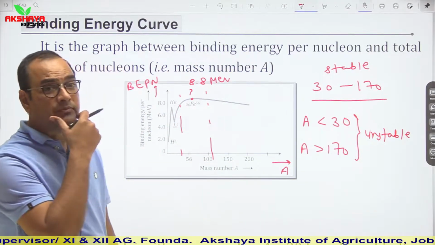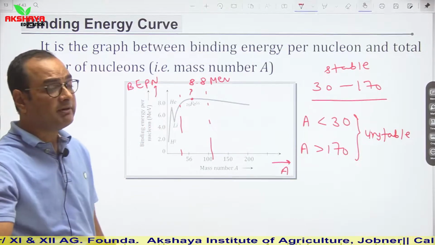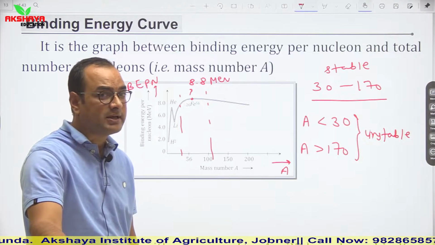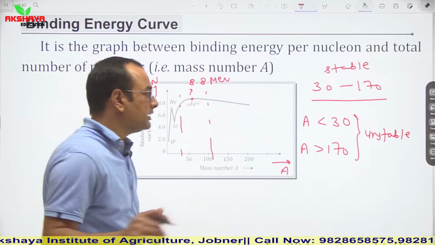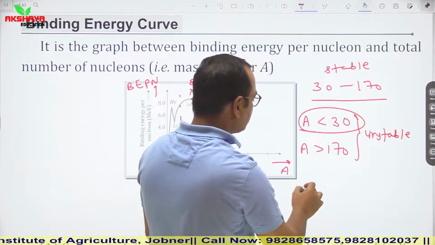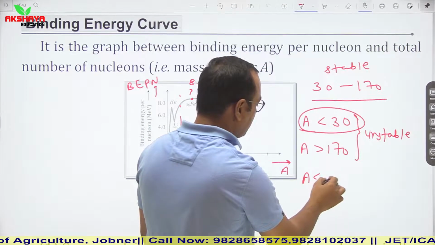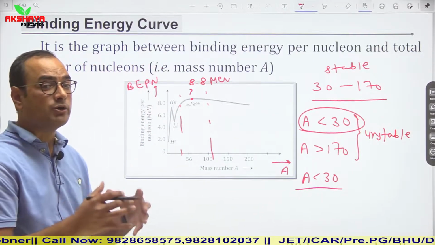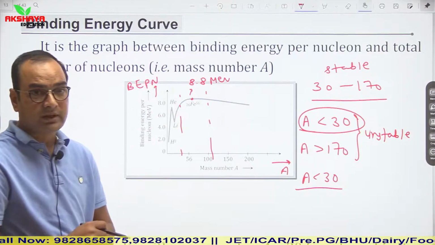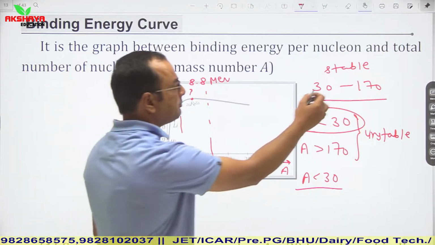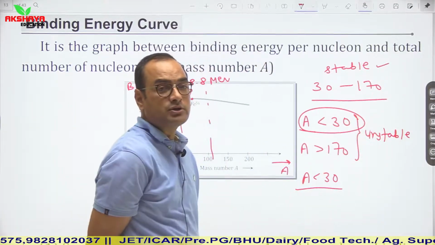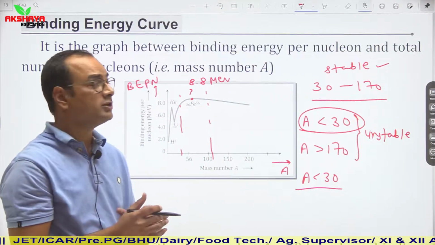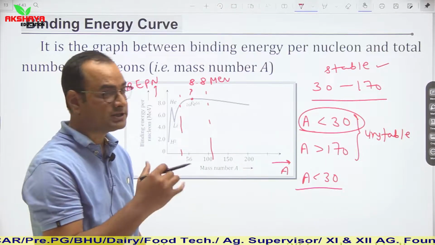So what do they do? These nuclei have a tendency to gain stability, but how will they get it? If we talk about lighter nuclei, then these lighter nuclei have a tendency to combine together to form middleweight nuclei, because middleweight nuclei are most stable. So they have a tendency to combine together to form middleweight nuclei to gain stability.